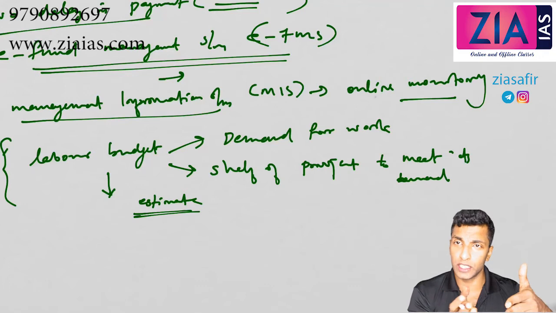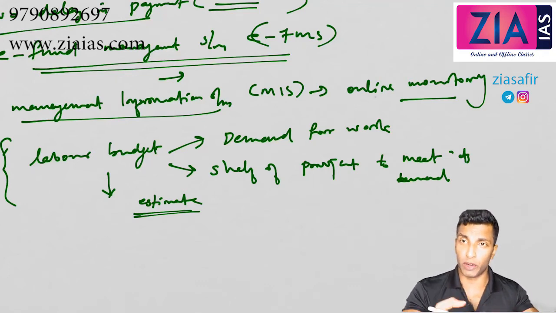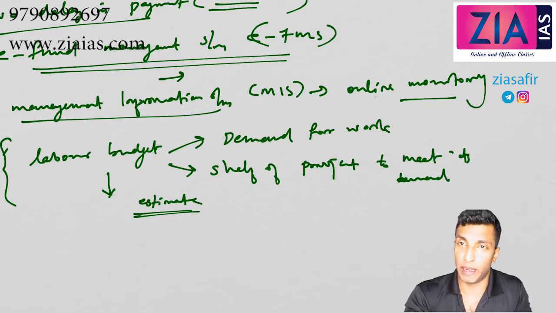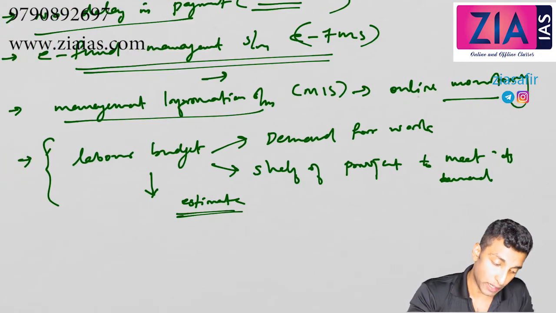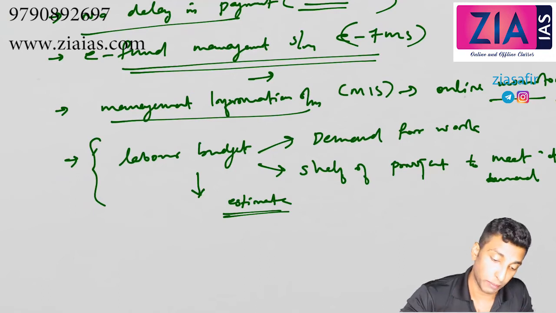You should know that this month this much labor will be available, February maximum, or March, or April. You should have that proper labor budget. It will actually benefit you. So proper planning, proper estimate, proper management should be there.